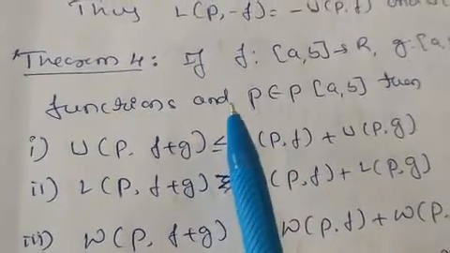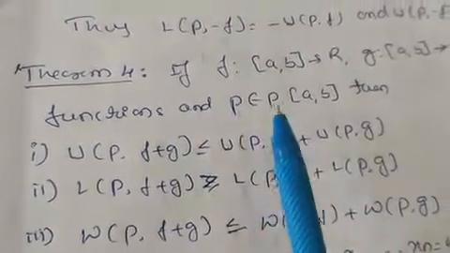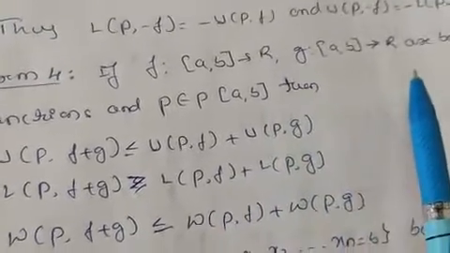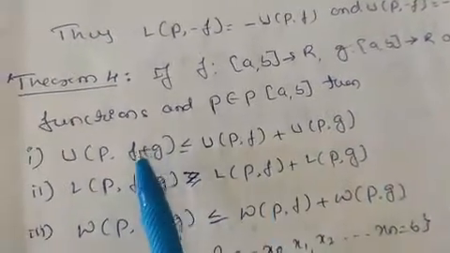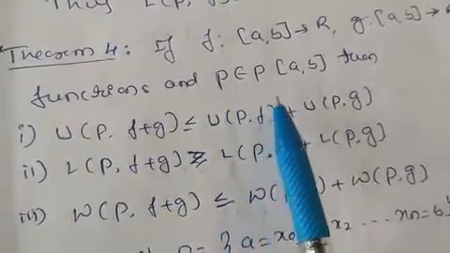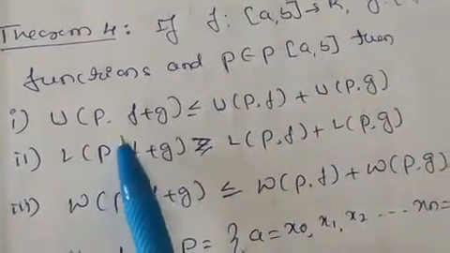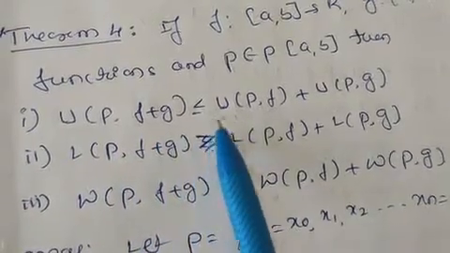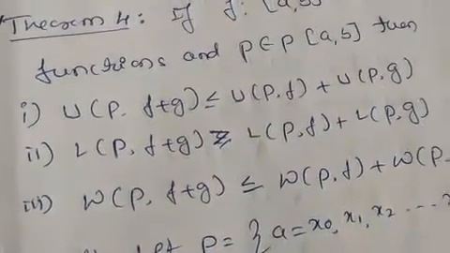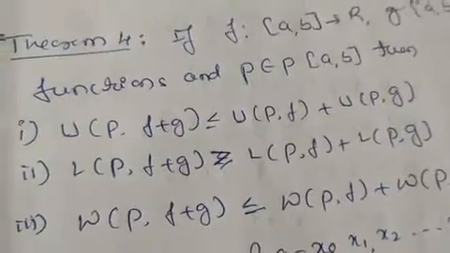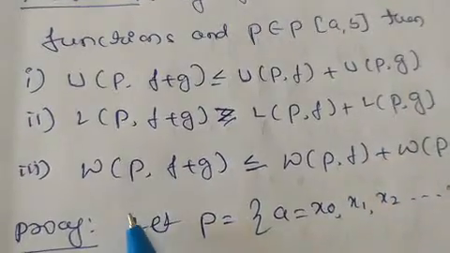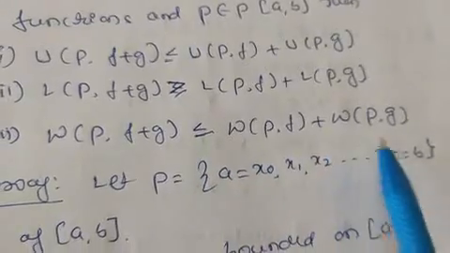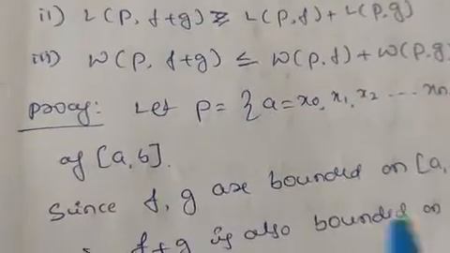The statement of this theorem: if f is a function from [a, b] to R and g is a function from [a, b] to R are bounded functions and P belongs to P[a, b], then the upper Riemann sum U(P, f+g) is less than or equal to U(P, f) + U(P, g), L(P, f+g) is greater than or equal to L(P, f) + L(P, g), and W(P, f+g) is less than or equal to W(P, f) + W(P, g). Let us take the proof here.